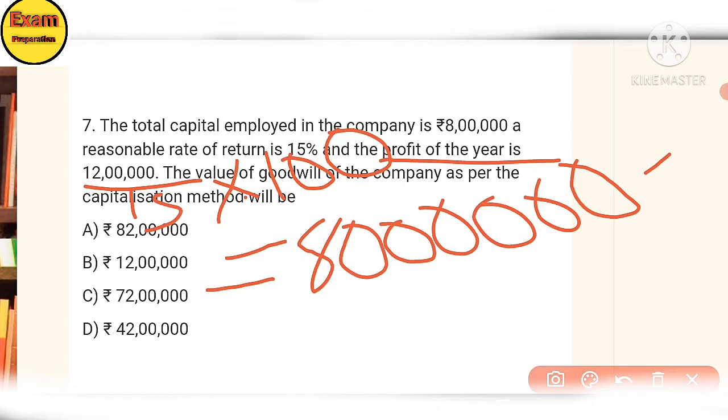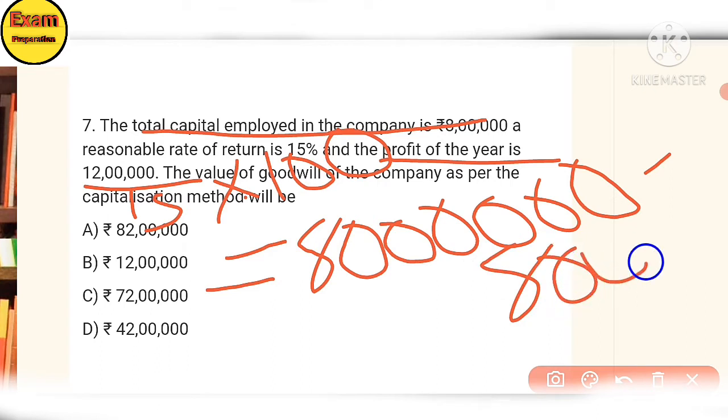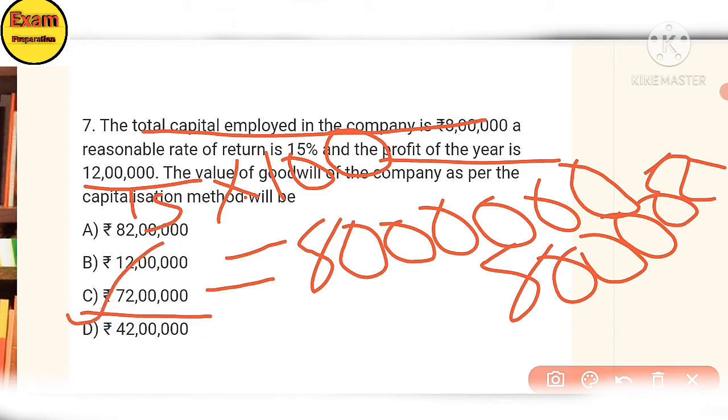The formula of the capitalization method is business value, that is 18 lakhs, minus the total capital employed of the company, 8 lakhs. You will get the answer, option C, 10 lakhs.